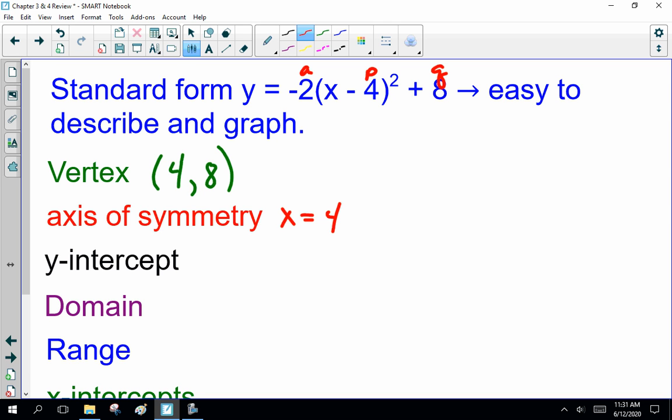The y-intercept, I don't know, but here x is 0, so plug in 0 and solve. 0 minus 4 is minus 4. Minus 4 squared is 16. 16 times minus 2 is minus 32. Minus 32 plus 8 is minus 24. Now that's a pain.